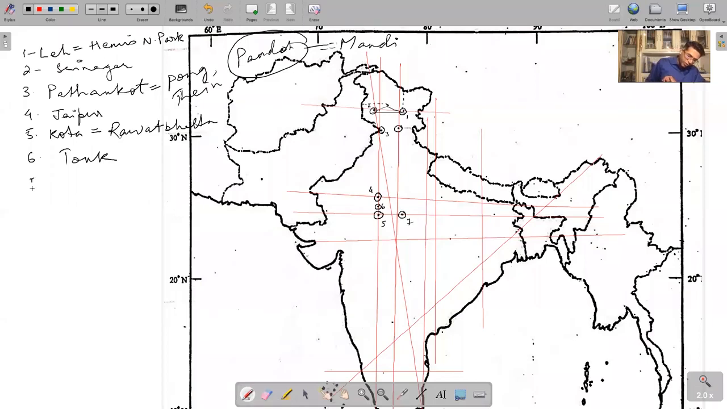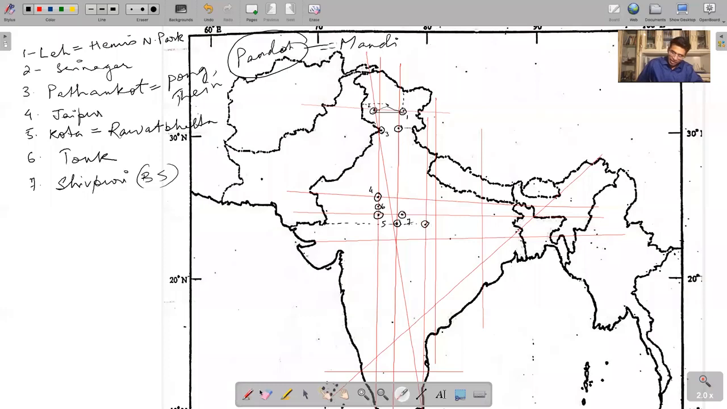What is Shivpuri? Shivpuri is a bird sanctuary. Yes, it's a bird sanctuary, perfect. Now for Guna, if you remember, you have to go from this corner. From this corner, you have to move eastwards. Guna is on the Delhi line. You move further eastwards. What do we have here on the vertical Nepal line?